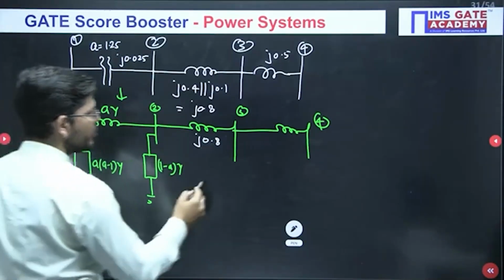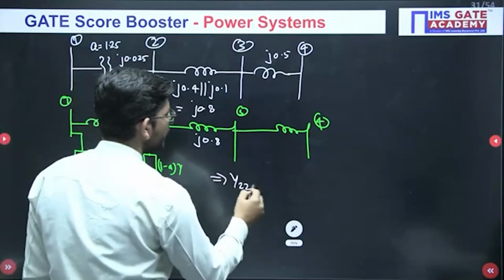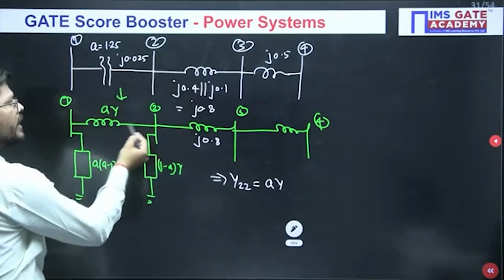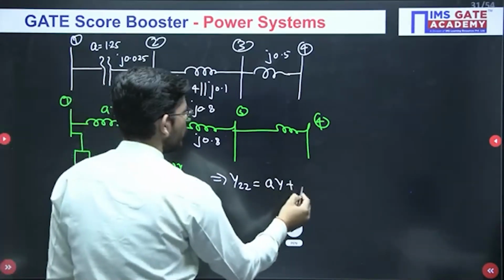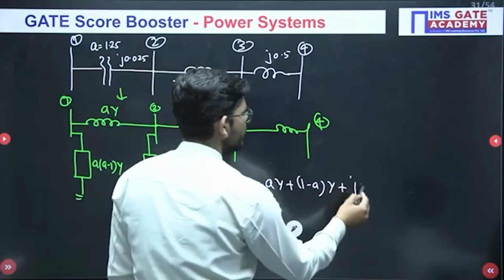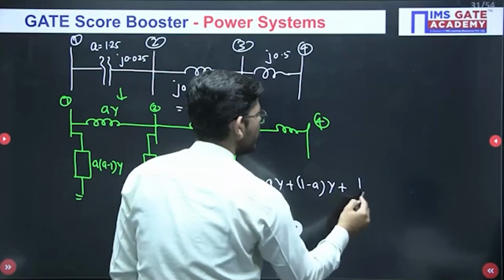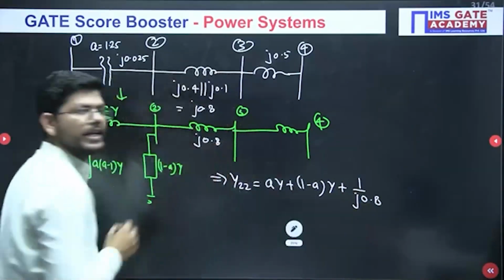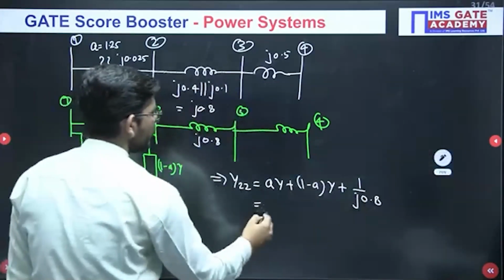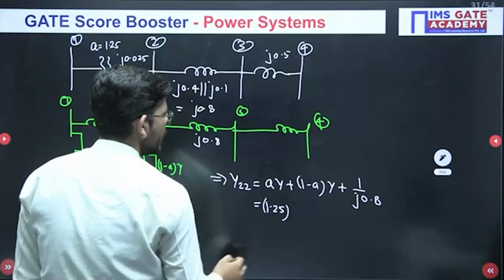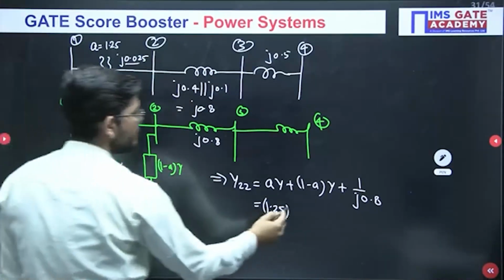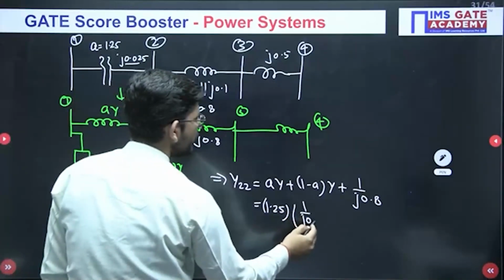We have to calculate the value of Y22. So Y22 will be A times Y. All the elements connected to bus number 2 will be added. So AY plus (1 minus A) times Y plus 1 upon J0.8, because it is in impedance format. Now put the values here. A is 1.25. And what will be the value of Y here? If Z is this, then Y will be 1 upon J0.025.